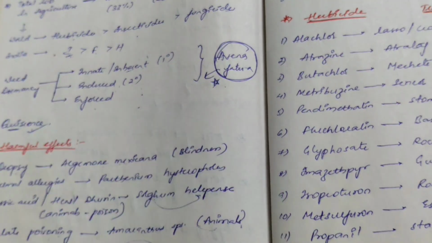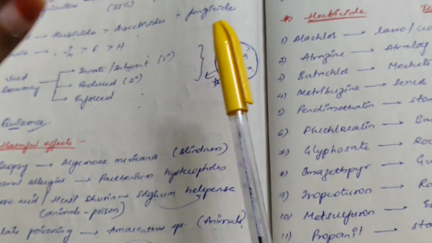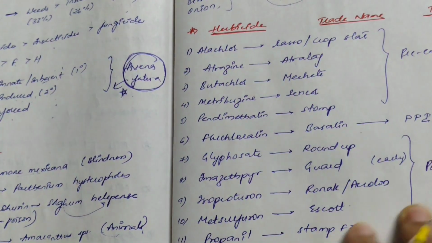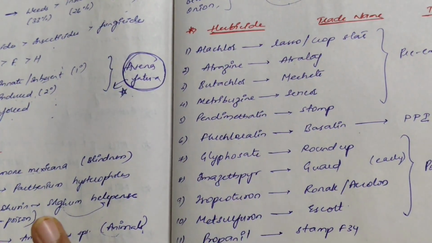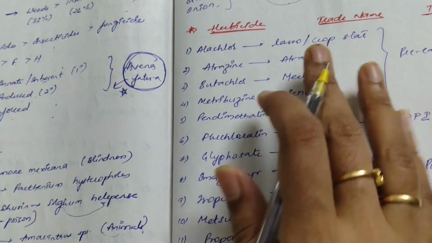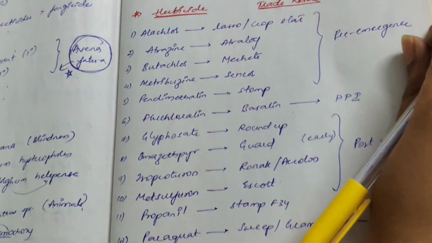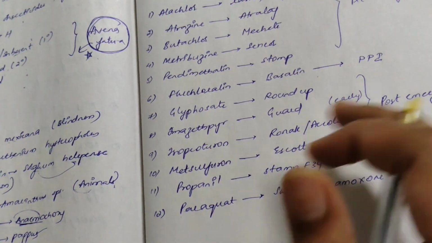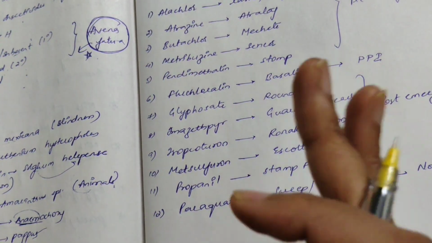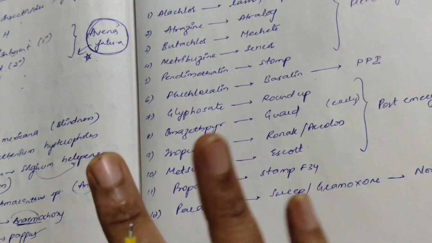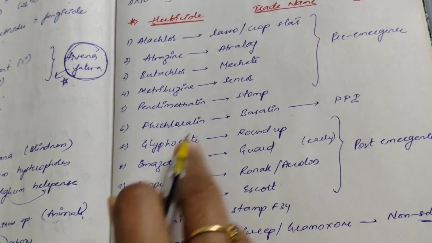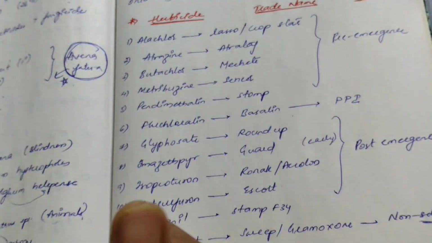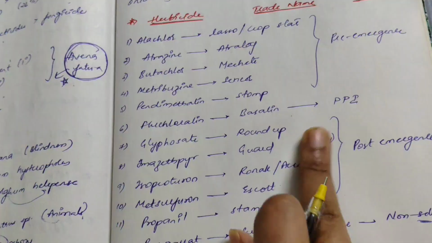When we cover weed science, we have to cover the introduction, a little part, the weed dispersal, and parasitic weeds, and this is also important. Many herbicides are there, their trade names and the time of application. Okay, that is also important. I have written 12 main herbicides. Once you check all the herbicides whenever you have time, but these 12 herbicides are very important. There are 12 herbicides, their trade names, and when they will apply, like pre-emergence, before the emergence of seed, or pre-plant incorporation, post-emergence.